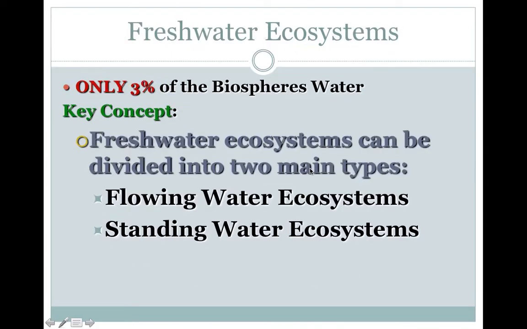As for freshwater ecosystems, only 3% of the biosphere is freshwater. The rest is going to be saltwater. And a very little bit of that freshwater is going to be at the surface. The rest is going to be in groundwater or it's going to be trapped in ice caps at the poles. Freshwater ecosystems can be divided into flowing water and standing water ecosystems.